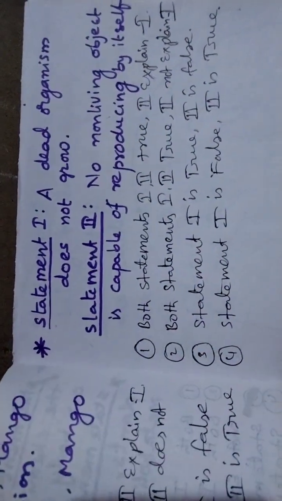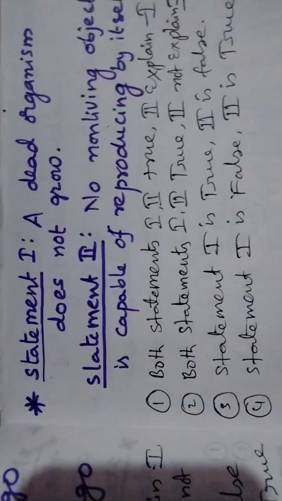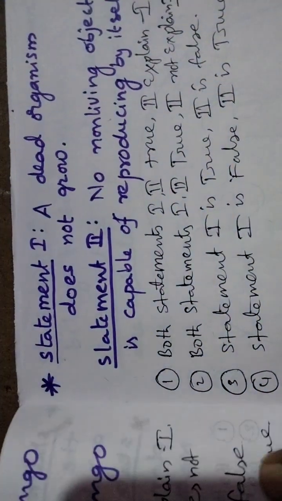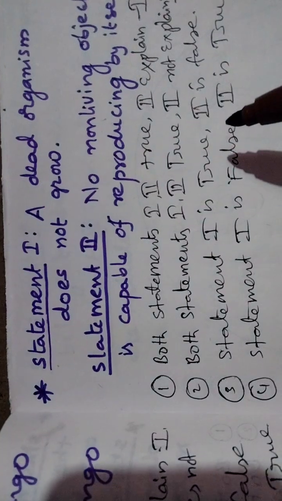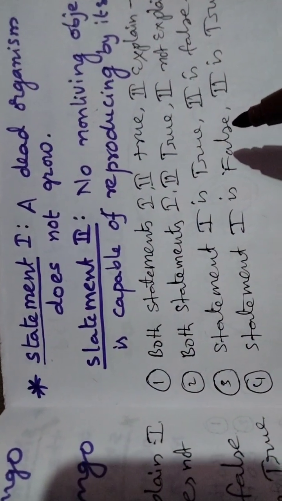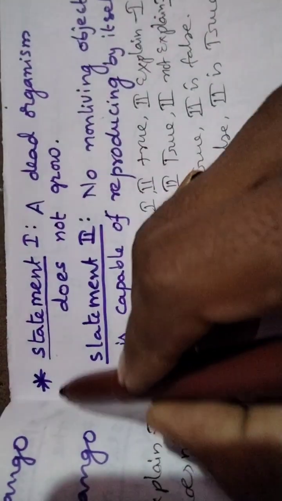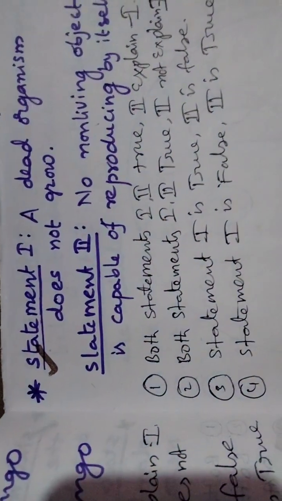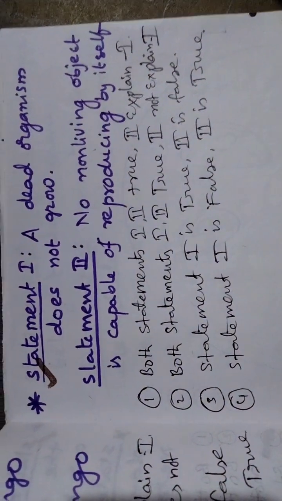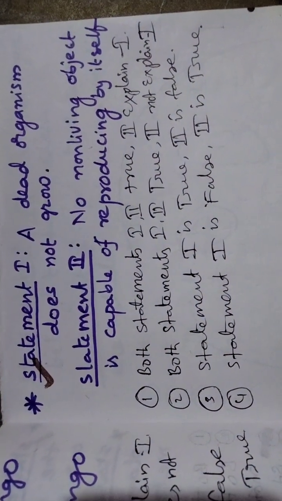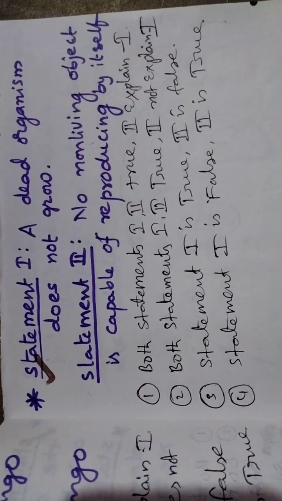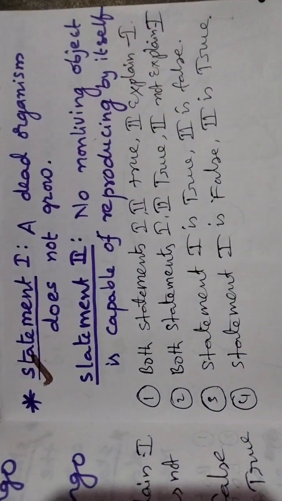Another one. A dead organism does not grow. Right. Second: no non-living object is capable of reproducing by itself.